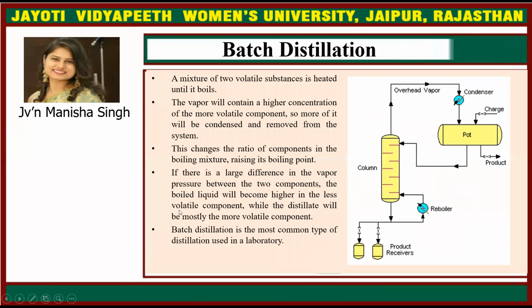Then batch distillation. A mixture of two volatile substances is heated until it boils. The vapor will contain a higher concentration of the more volatile component, so more of it will be condensed and removed from the system. This changes the ratio of components in the boiling mixture, raising its boiling point. If there is a large difference in the vapor pressure between the two components, the boiled liquid will become higher in the less volatile component, while the distillate will be mostly the more volatile component. Batch distillation is the most common type of distillation used in the laboratory.